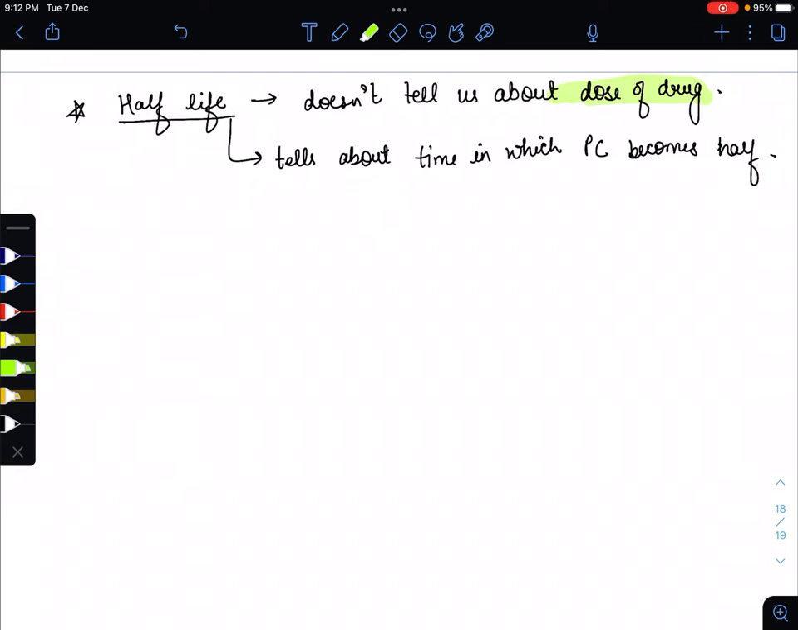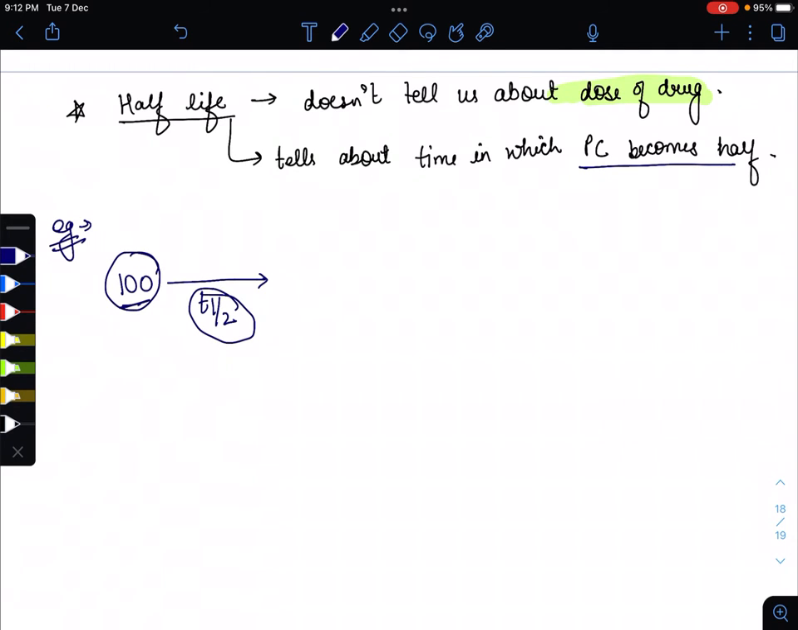becomes half. So suppose we are giving 100 molecules of a drug. Here I am explaining it with one example. Suppose we give 100 molecules of a drug. In the next t half, its concentration becomes half. This is what we mean by the half life. The plasma concentration becomes half. So this is the t half, the time in which its concentration becomes half.